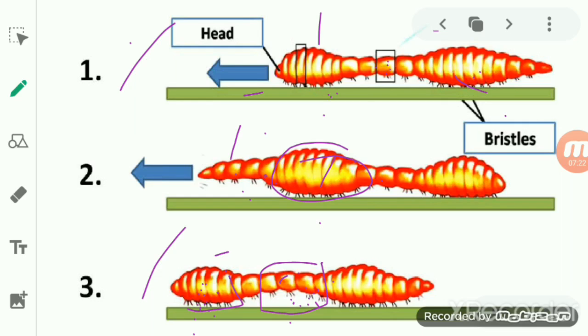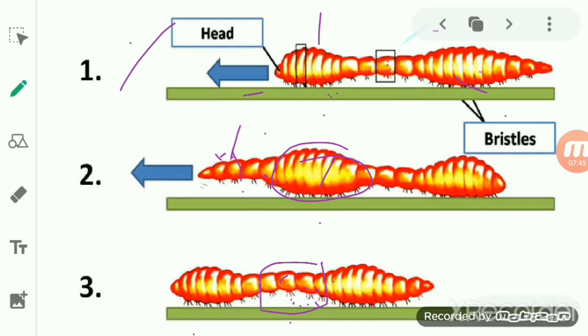So here the circular muscle relaxed and the longitudinal muscle contracted, due to which the bristles that were released at the second stage come back to the ground. It means it again grips the ground.